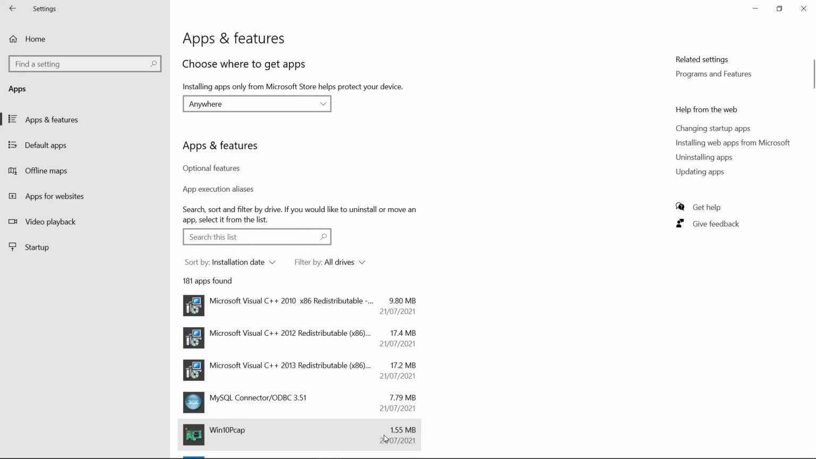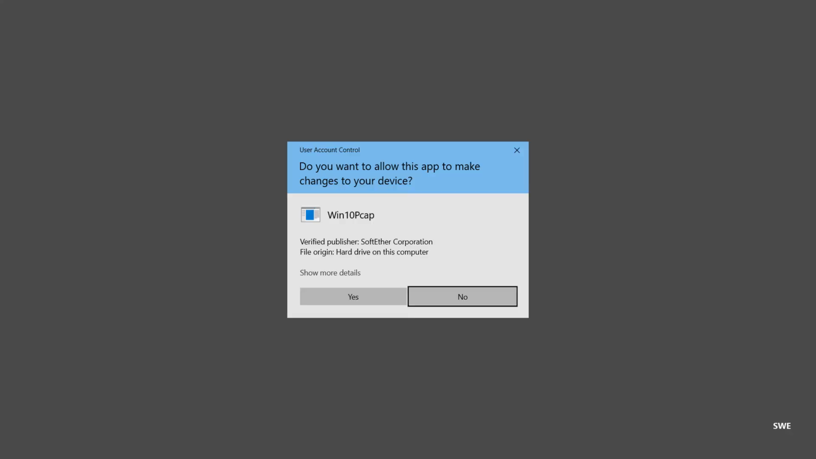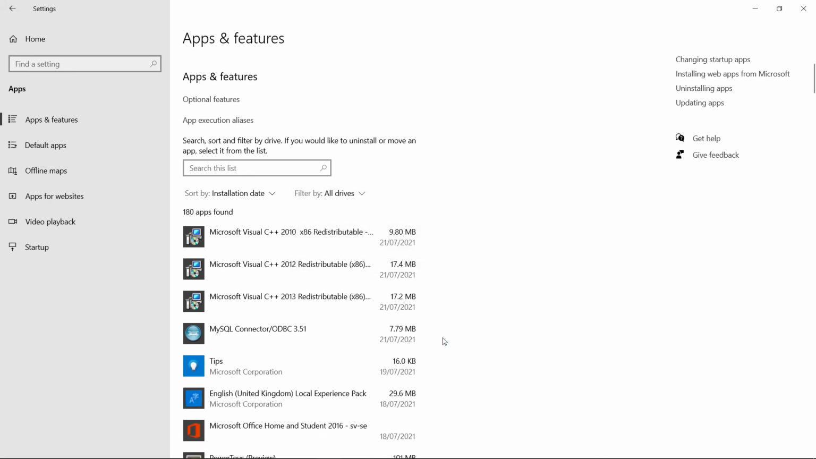Thirdly, uninstall Win10pcap. Windows will ask if you want the uninstaller to make changes to your PC. Click Yes to proceed. The uninstaller will finish without prompting you. The window will close automatically.